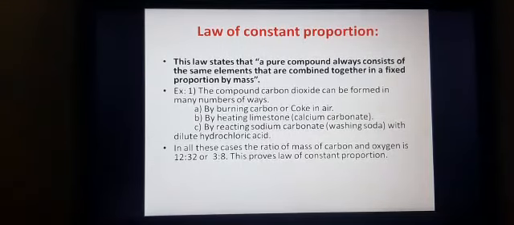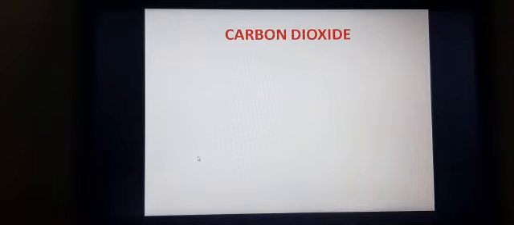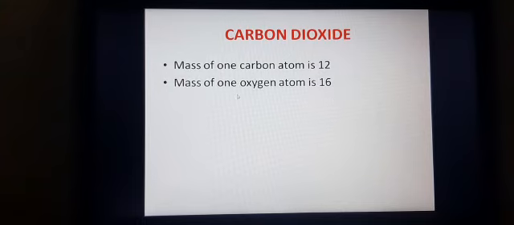That is, carbon is combined in the ratio 12 is to 32. That means carbon mass is 12 and oxygen mass is 16 actually. The mass of one carbon atom is 12, and the mass of one oxygen atom is 16. When they combine into CO2, we have 2 oxygen atoms here.